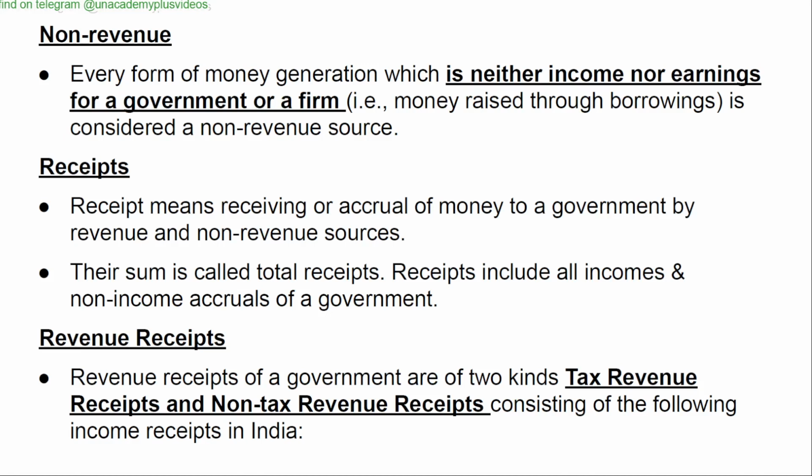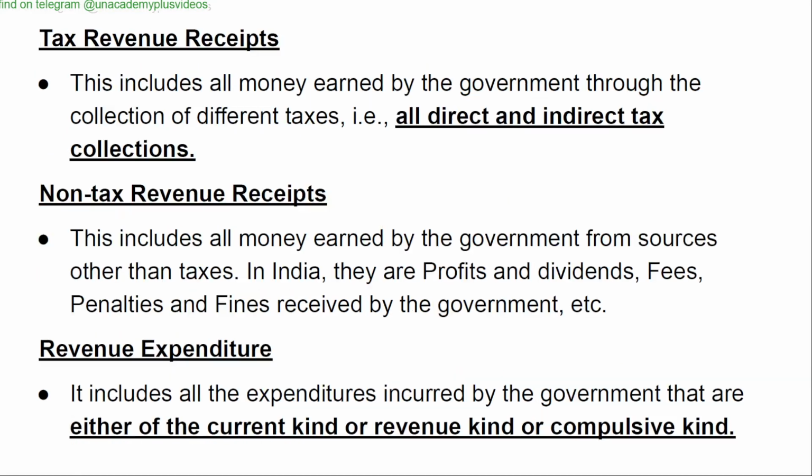Revenue receipts. Revenue receipts of a government are of two kinds, tax revenue receipts and non-tax revenue receipts, consisting of the following income receipts in India. Tax revenue receipts. This includes all money earned by the government through the collection of different taxes, that is, all direct and indirect tax collections. Non-tax revenue receipts. This includes all money earned by the government from sources other than taxes. In India, they are profits and dividends, fees, penalties, and fines received by the government, etc.